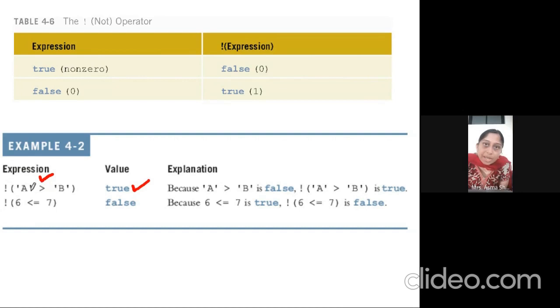So we know A is less than B. So 97, I think, is the ASCII value of A. Does anyone remember the ASCII value, students? What is the ASCII value of capital A?